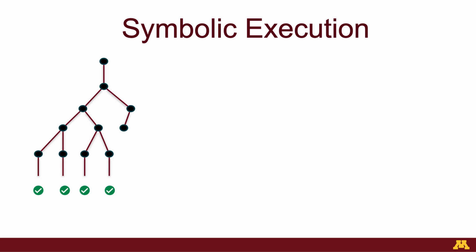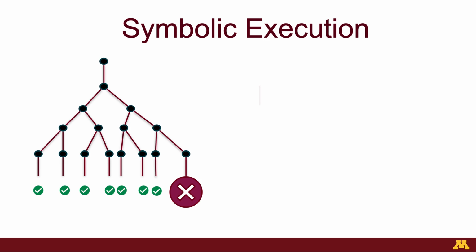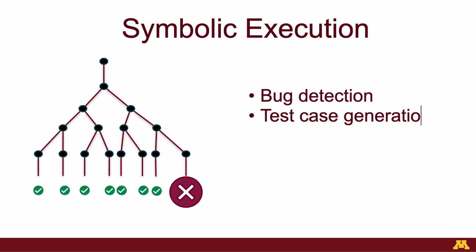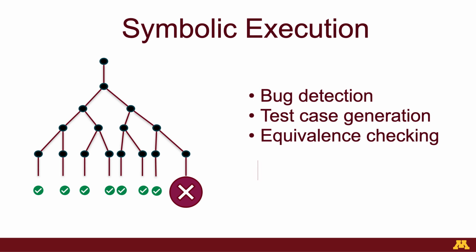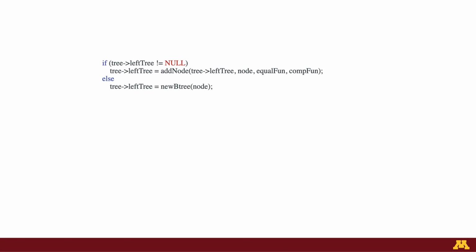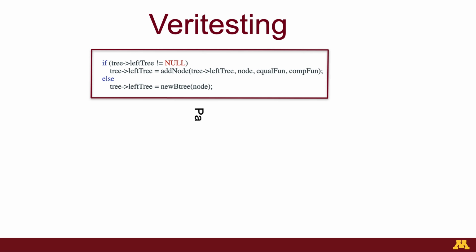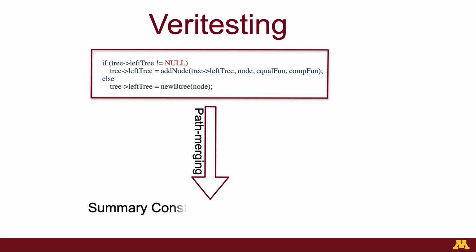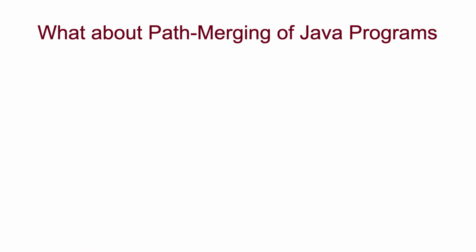Now, symbolic execution is a program analysis technique that's being used for bug detection, test case generation, and equivalency checking. It has a known limitation of path explosion when it's trying to analyze large programs. One way to avoid exploring all paths is to try to merge them, and this is what veritesting does. Veritesting tries to path merge a program by summarizing their behavior into a disjunctive constraint. Now, this is all good and useful, but can we do a similar thing for Java programs?